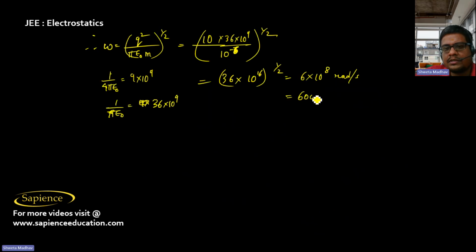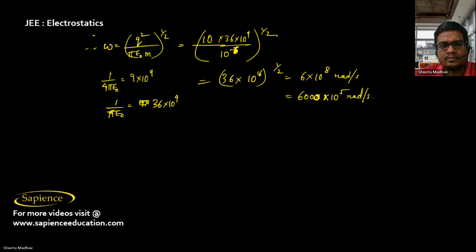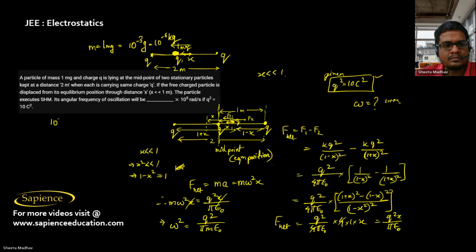So it will be obviously 600 into 10 power 6, or I can say 6000 into 10 power 5 radian per second.